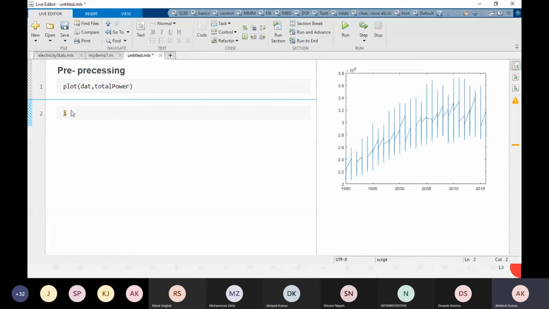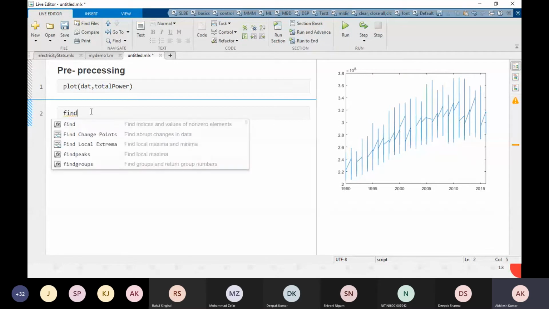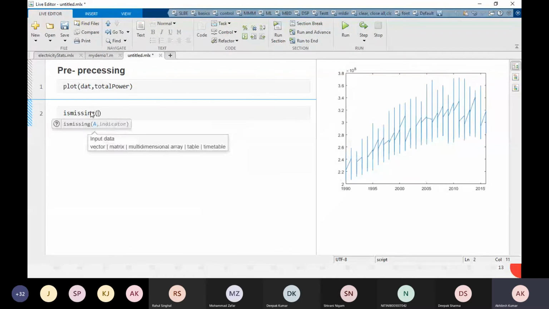First of all, we are going to find out the missing data. Find, like we did before. Find, or a different way how you can do it. isMissing and this total. You see that when I'm typing here, MATLAB is suggesting what kind of data or functions you are going to use. I am going to use this one.